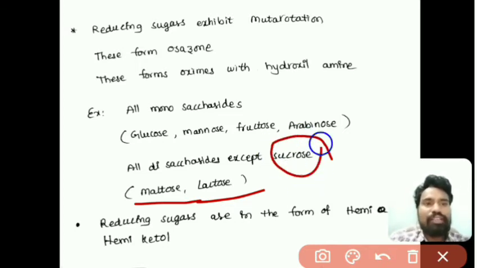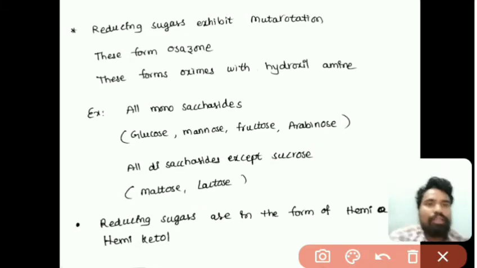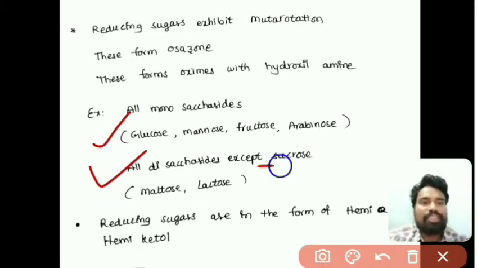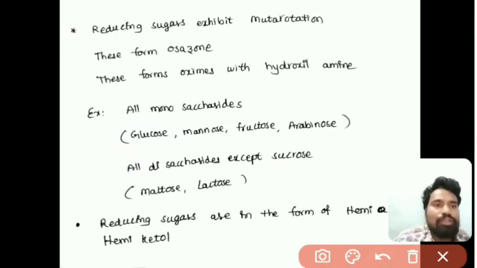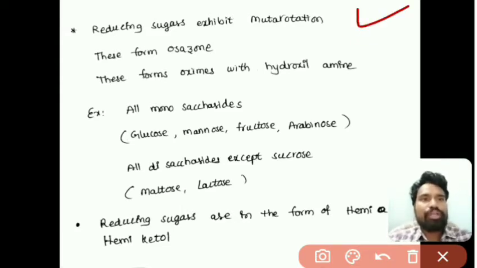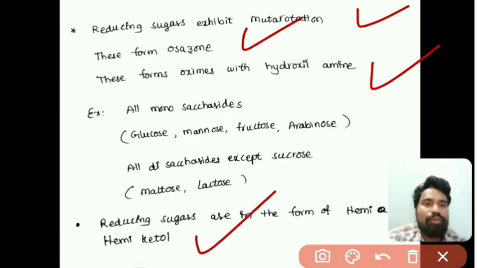Sucrose is not a reducing sugar, though it is a disaccharide, right? All monosaccharides and all disaccharides except sucrose. Reducing sugars are generally in the hemiacetal or hemiketal form. These are the properties of reducing sugars: mutarotation, osazone formation, oxime with hydroxylamine, and the hemiacetal or hemiketal form.